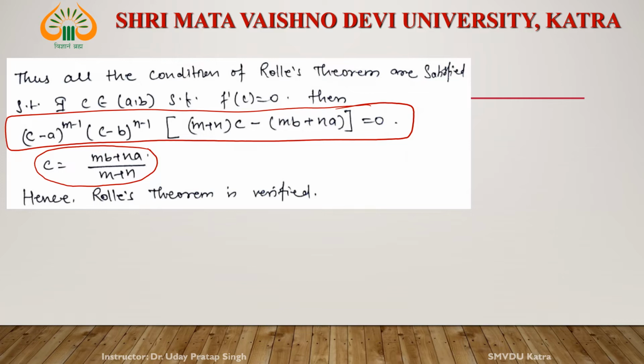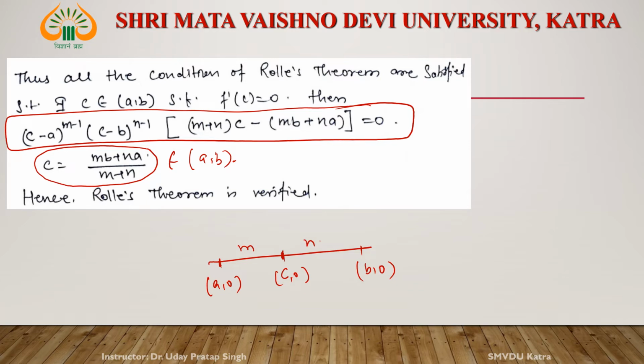Now see, one question arises here: whether this point c belongs to (a, b). Yes. Why? See this thing. This is a, 0, this is b, 0, and suppose this is the point c, 0 which divides this in the ratio m:n.